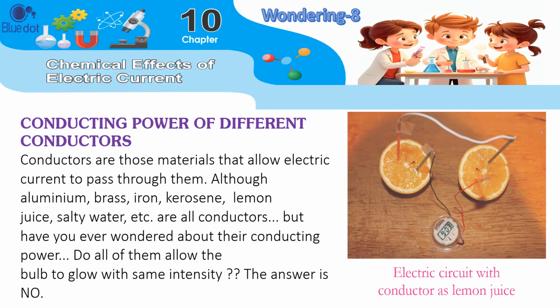Conducting power of different conductors. Conductors are those materials that allow electric current to pass through them. Although aluminium, brass, iron, kerosene, lemon juice, salty water, etc. are all conductors, have you ever wondered about their conducting power? Do all of them allow the bulb to glow with the same intensity? The answer is no.